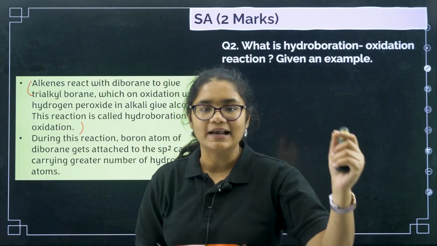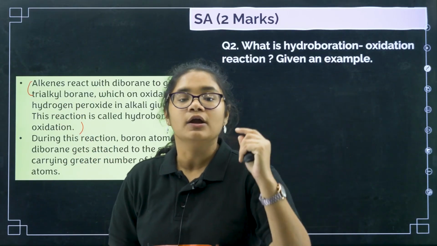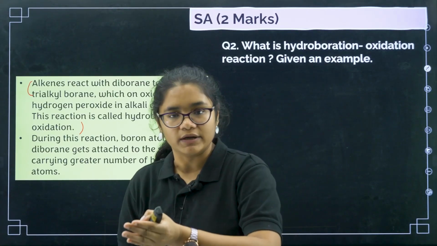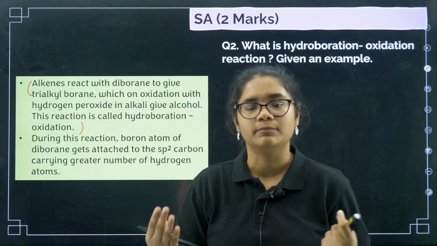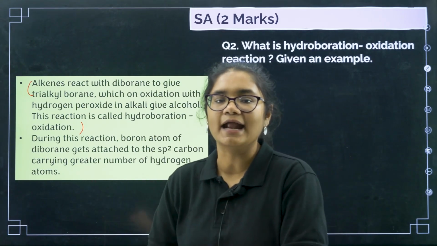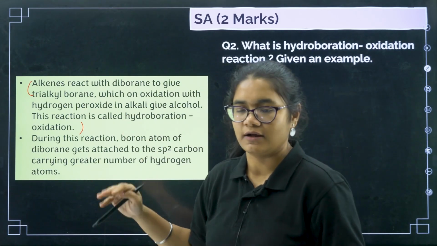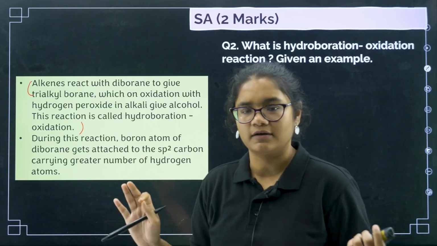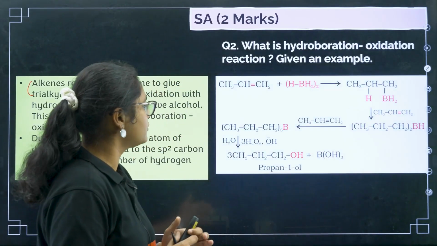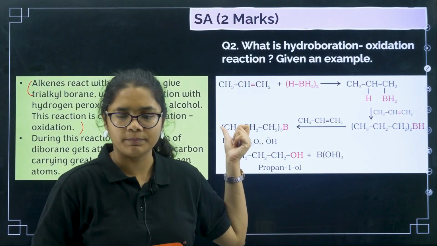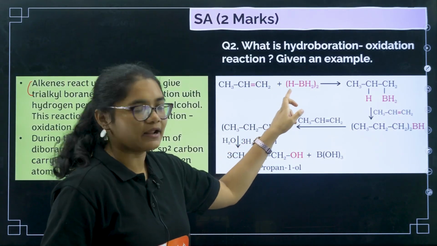Alkenes react with diborane to give trialkyl borane, which on oxidation in presence of hydrogen peroxide and alkali gives alcohols. This is called hydroboration oxidation reaction. Now you need to write the example also. I have taken propene here, and then we have taken diborane.